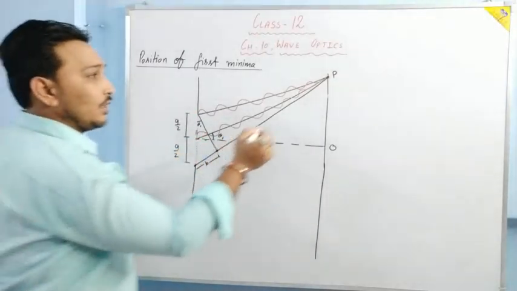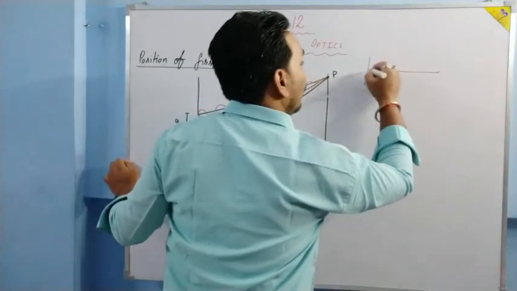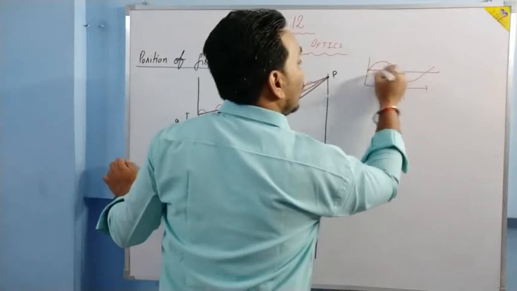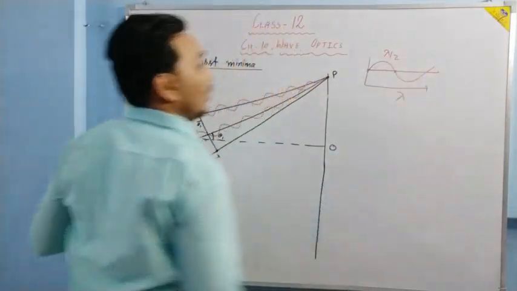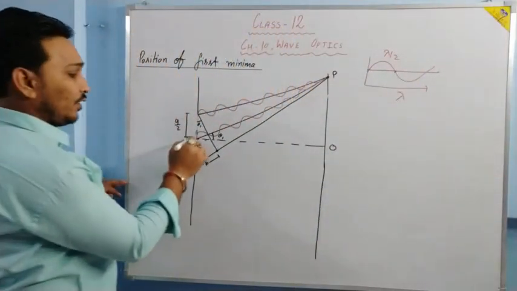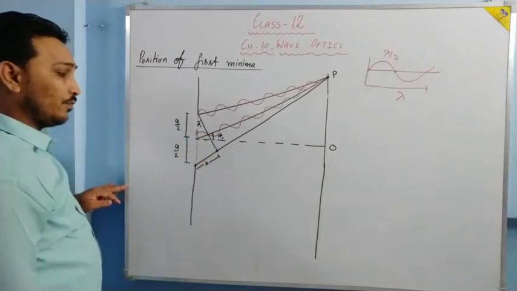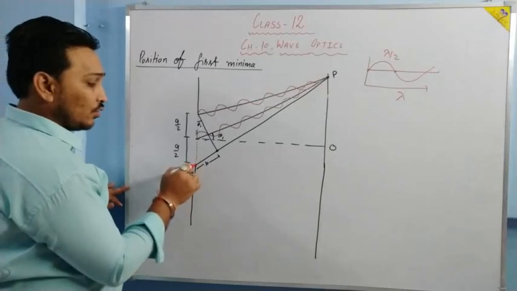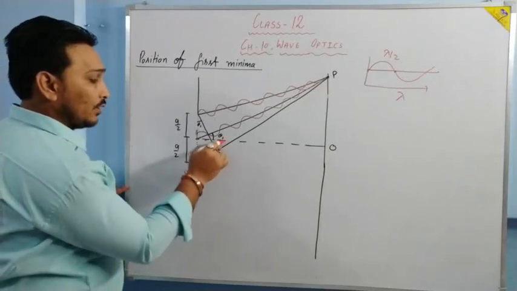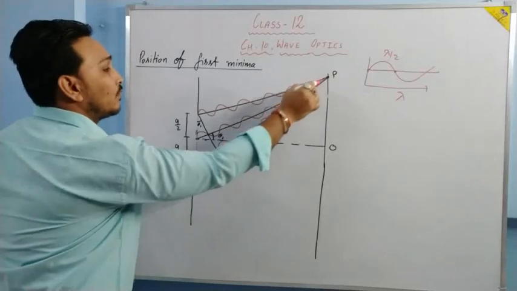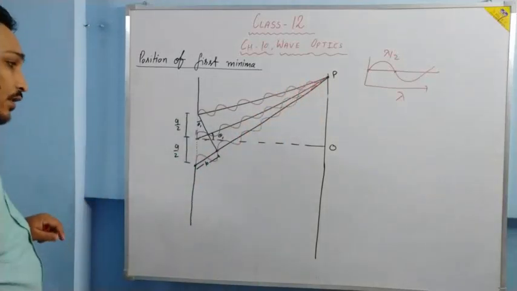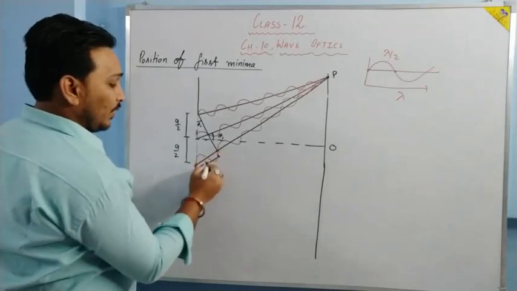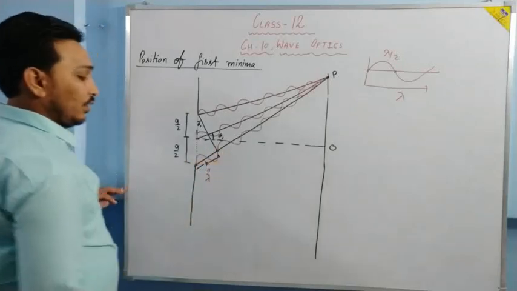For a wave diagram, this complete length of the wave is called lambda. This is lambda by 2. So this path difference is equal to lambda by 2. And this wave intensity should be cancelled by another one. So now another wave will be made like this. It will go like this. Is it clear? So now this path difference is completely lambda.